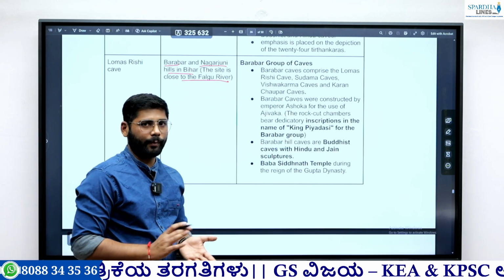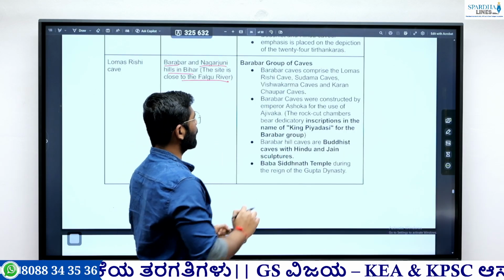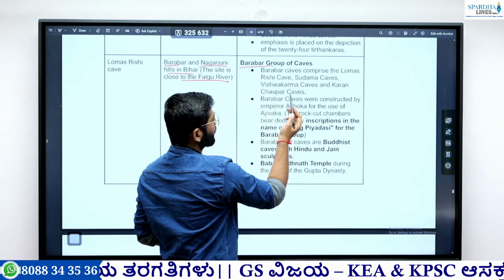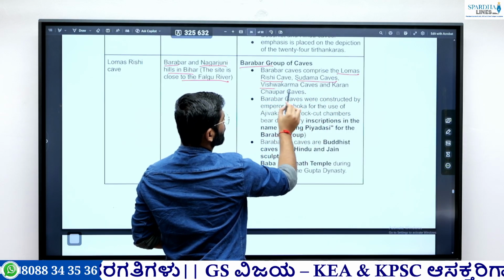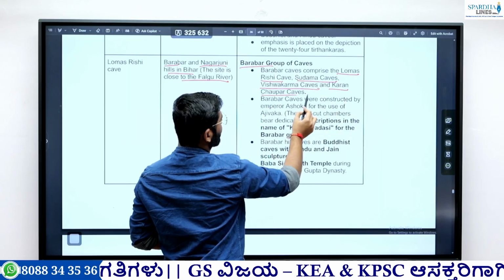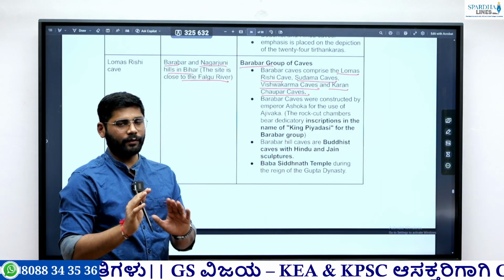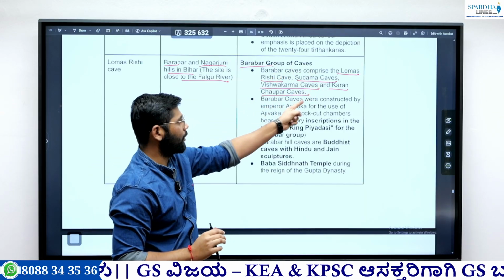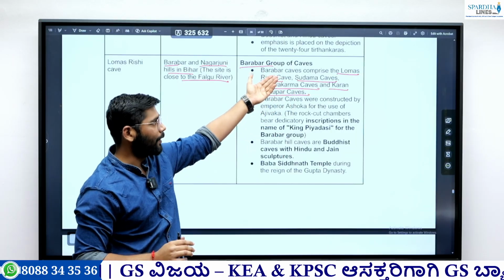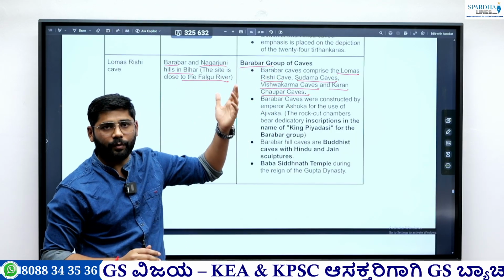Okay, there are 2 groups of caves here. First is the Barabar group of caves. This Barabar group comprises the Lomas Rishi cave, Sudama cave, Vishwakarma cave, and the Karan Chopar cave. So what I was telling, they will not ask you about the Barabar cave, but they will mention one specific cave. So that's why I'm telling you, they might ask where is the Vishwakarma cave.